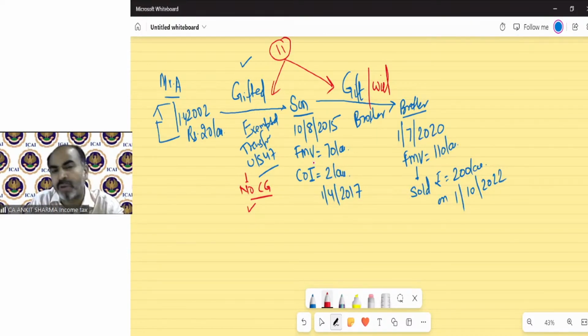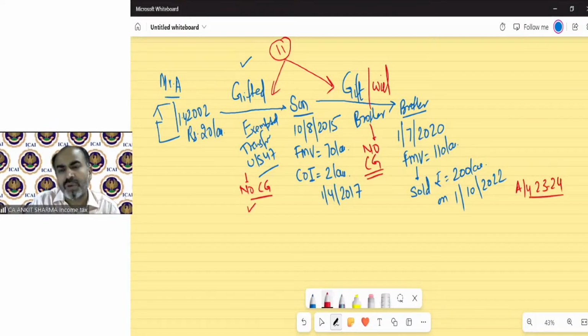There is no problem in solving all these 11 questions with the same concept. Again, in this year also, there will be no capital gain because again it is a gift. But yes, in assessment year 23-24, we need to calculate the capital gain in the hands of the assessee.